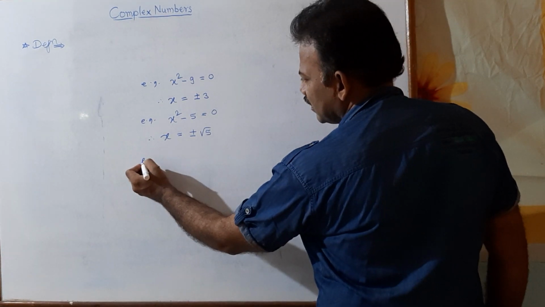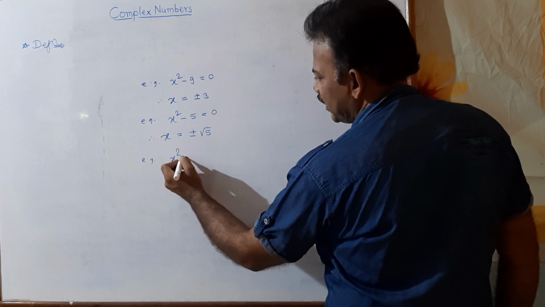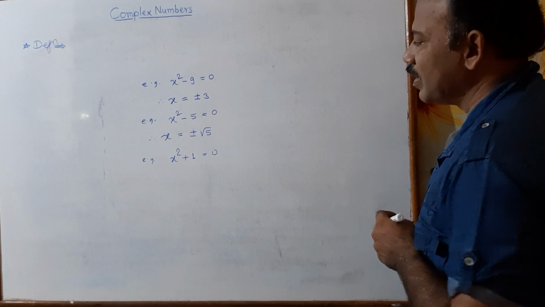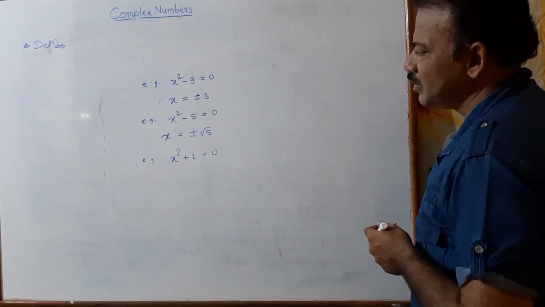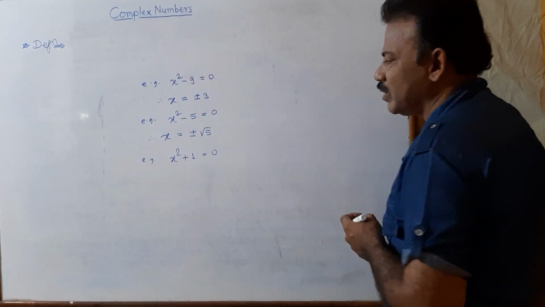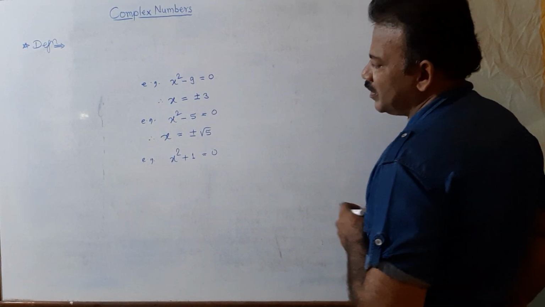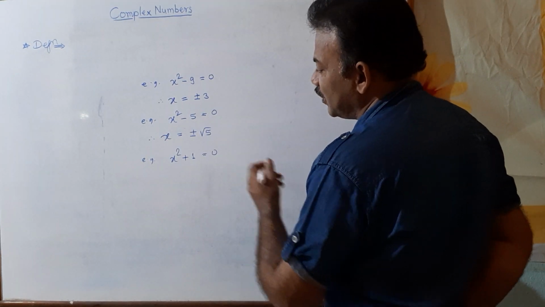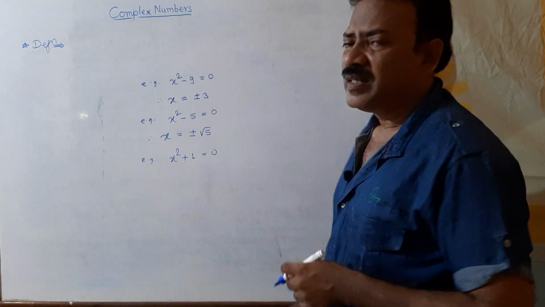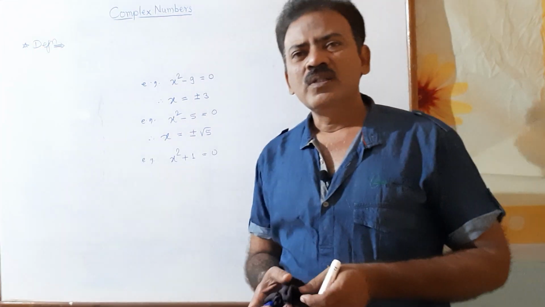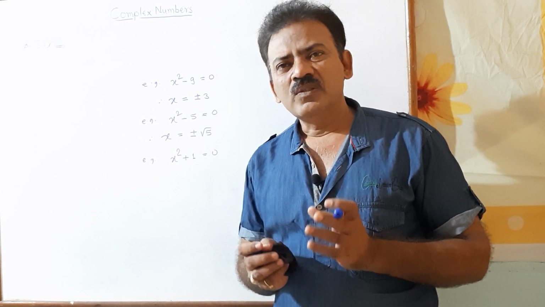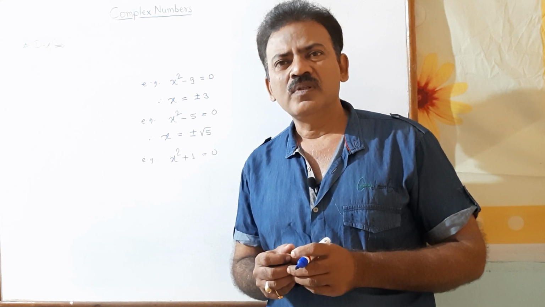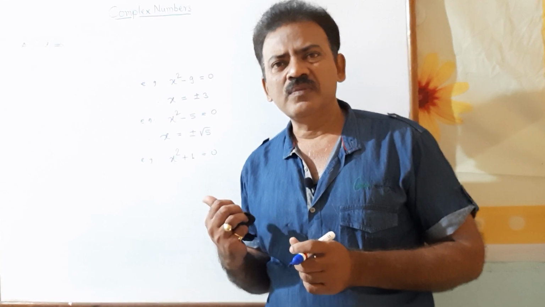Now consider this example, x square plus 1 equal to 0. This is also a quadratic equation. Now see here, can you find a solution for this equation x square plus 1 equal to 0? Can you find a real number which satisfies this equation? Guess or imagine what the solution of this quadratic equation x square plus 1 equal to 0 is. So note that there is no real number which satisfies the equation x square plus 1 equal to 0.